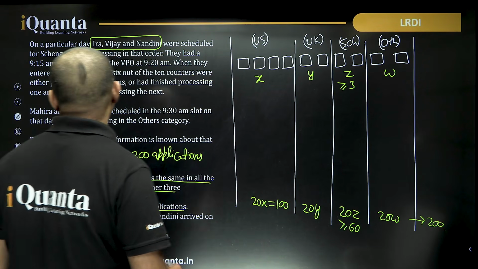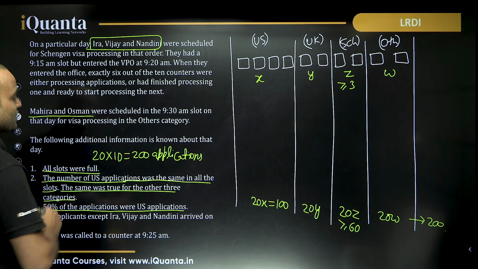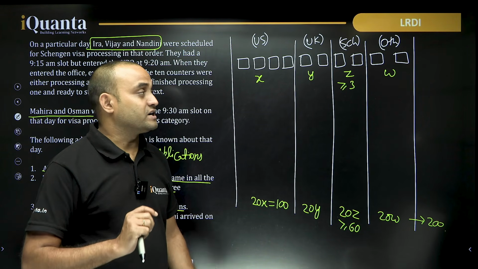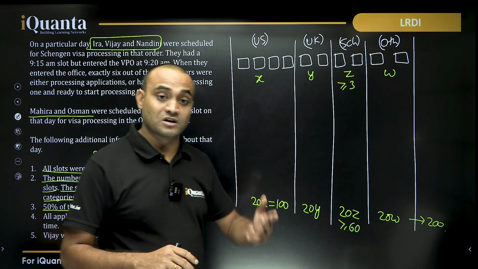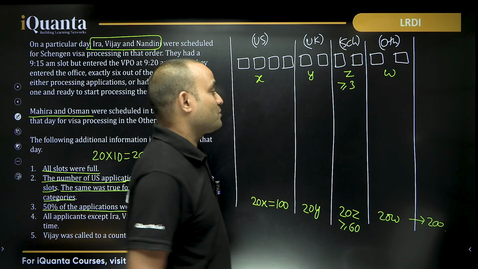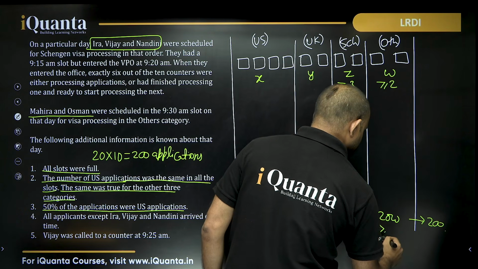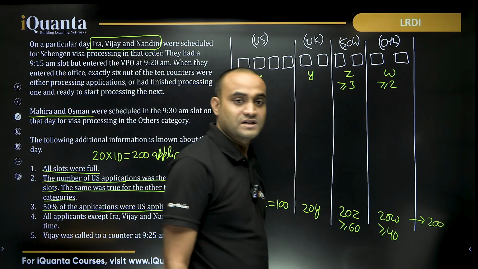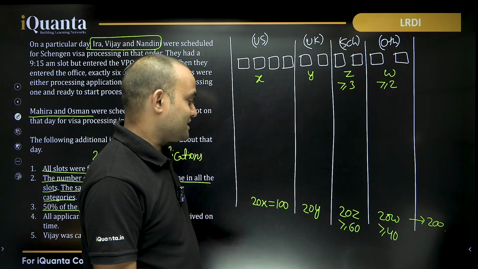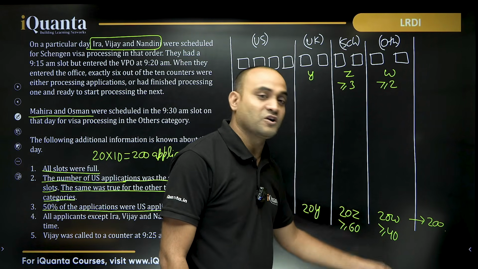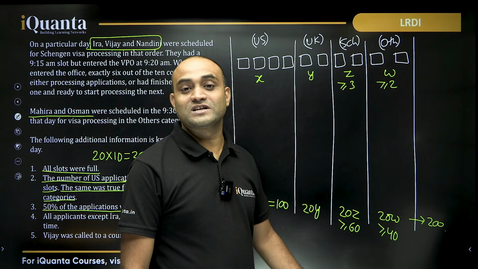In case of others, Mahira and Osman were scheduled in the 9:30 am slot, 2 people. So in case of others, can we say in each slot there must be at least 2 applications, and in total there must be at least 40 applications, right? Now if you check this, the sum should be 200. 100 plus 60 plus 40, it's 200. What does that mean?